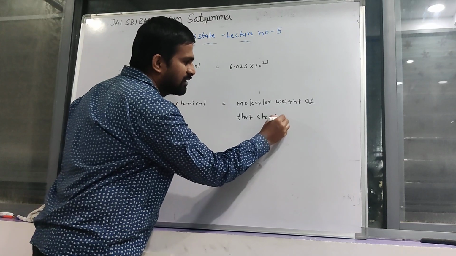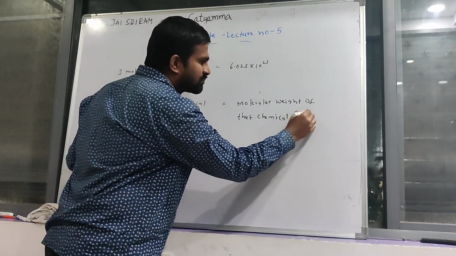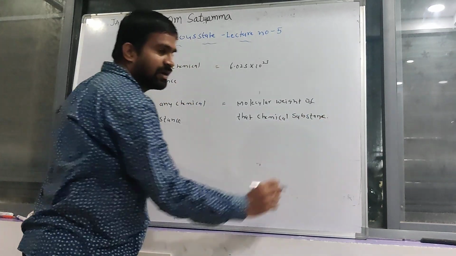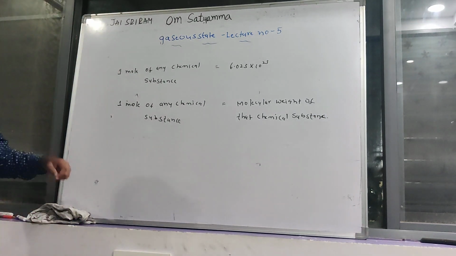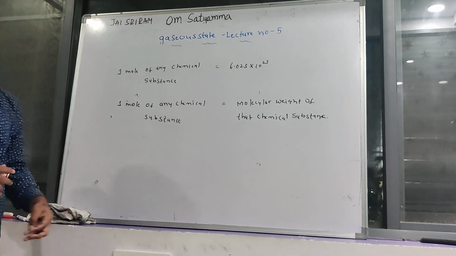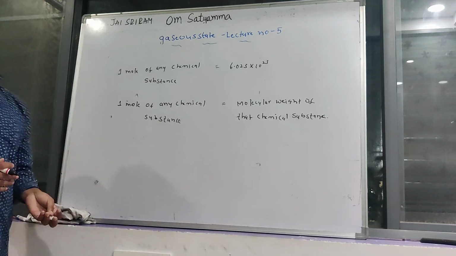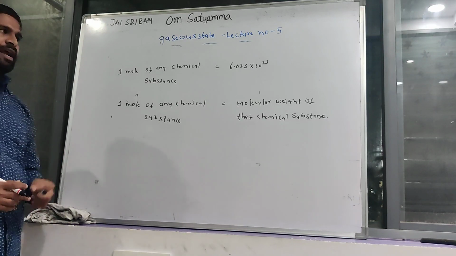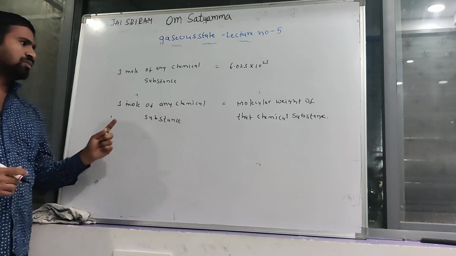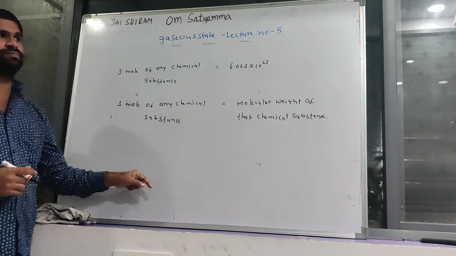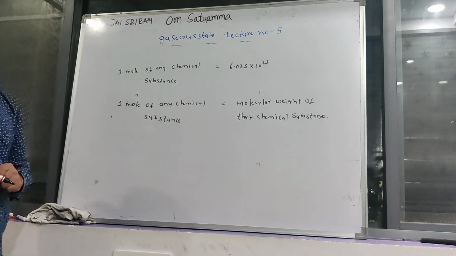Molecular weights of chemicals are different. That's why the molecular weight of hydrogen atom is 1, so 1 mole of hydrogen atoms equals 1 gram weight.